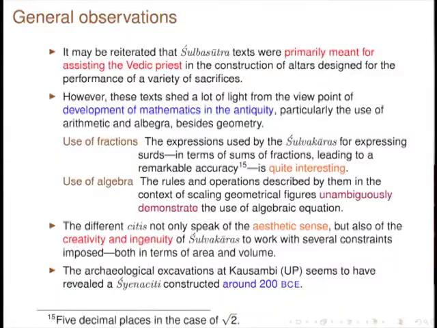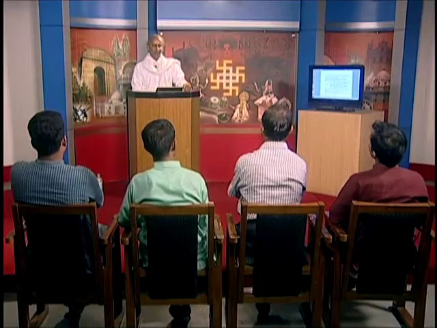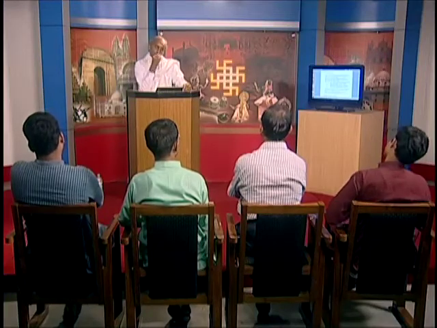The Sulbasutra text is primarily meant to assist the Vedic priest, but they actually give a variety of very nice geometrical constructions which have been employed for various purposes. Rathachakra chiti, Shena chiti, Kanka chiti. So, each has its own geometry, but the number of bricks will be the same.